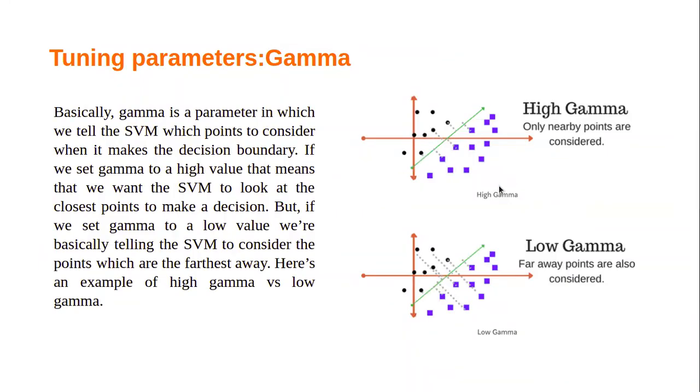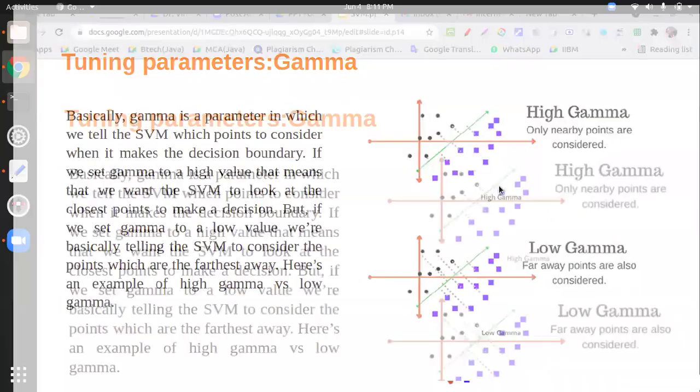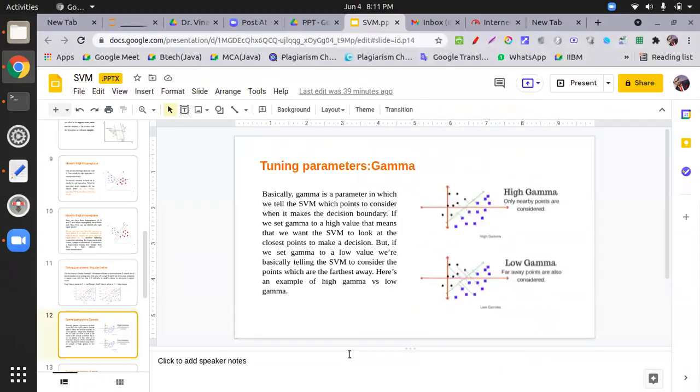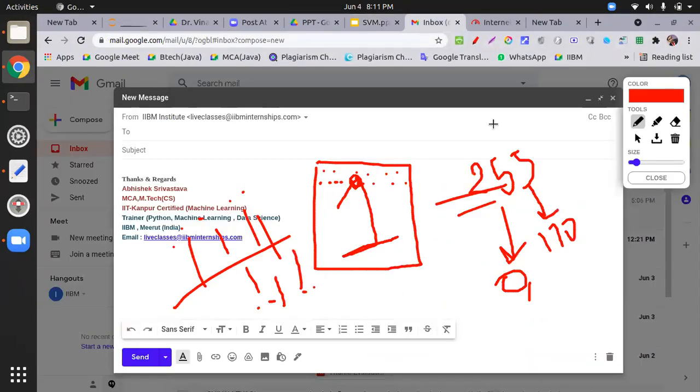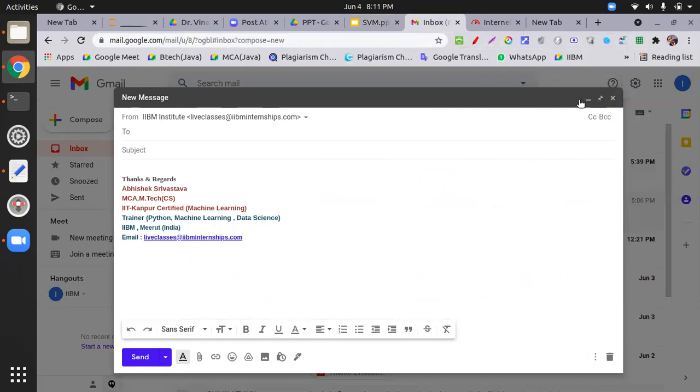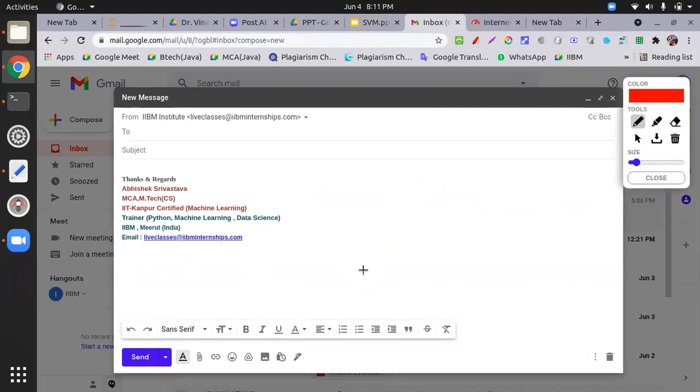Sir, when you say capture the far points, does that mean along with the nearest points or only the far points? Okay, one example. There is a game in schooling. There is one thread. Some people are standing over here, some people are standing over here.